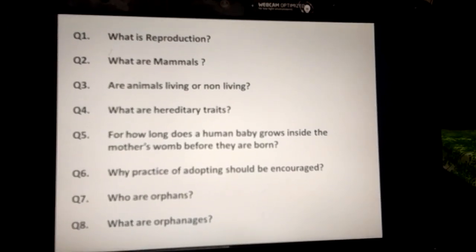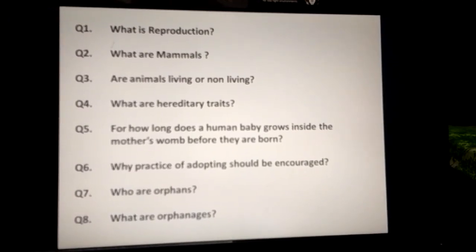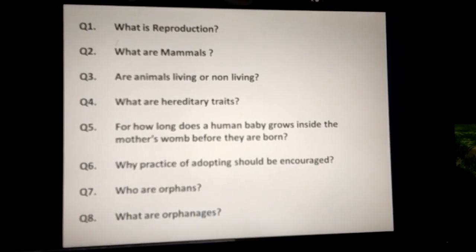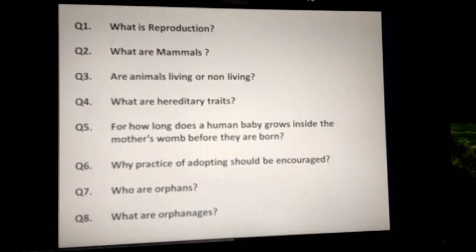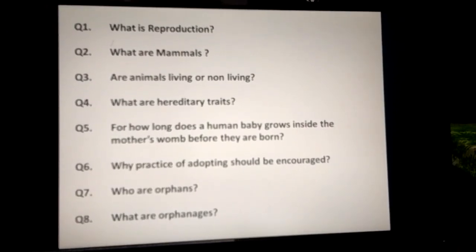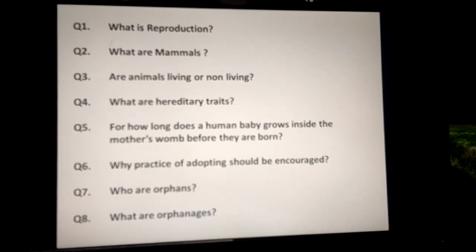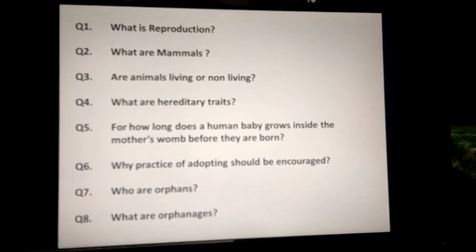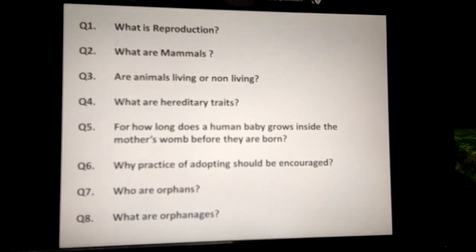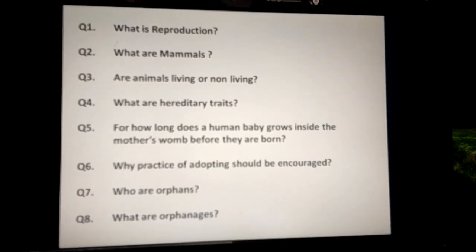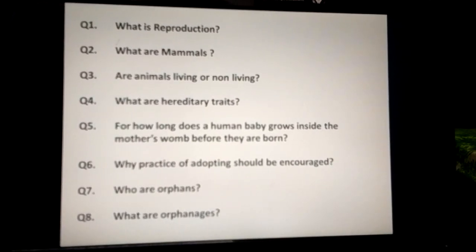What is reproduction? Question 2. What are mammals? Question 3. Are animals living or non-living? Question 4. What are hereditary traits? Question 5. For how long does a human baby grow inside the mother's womb before they are born? Question 6. Why should the practice of adopting be encouraged? Question 7. What are orphans? Question 8. What are orphanages?